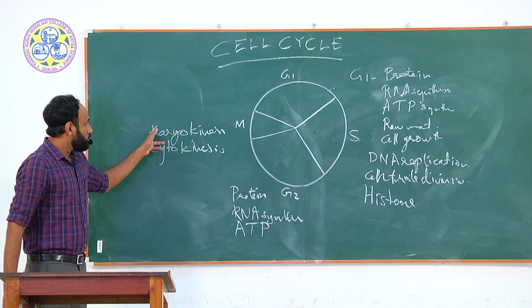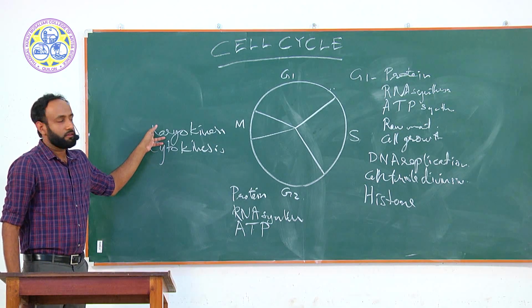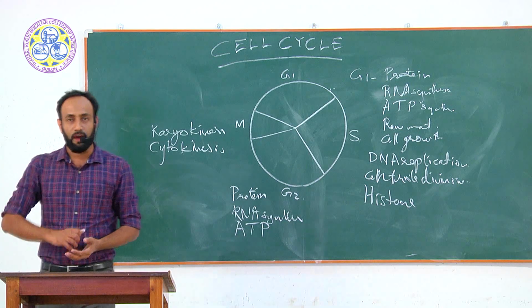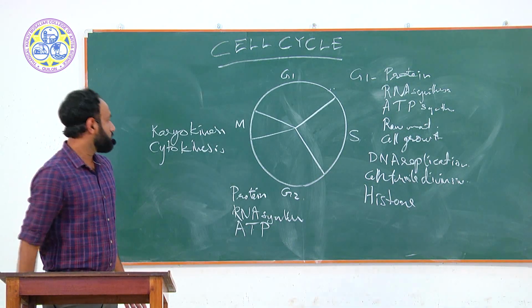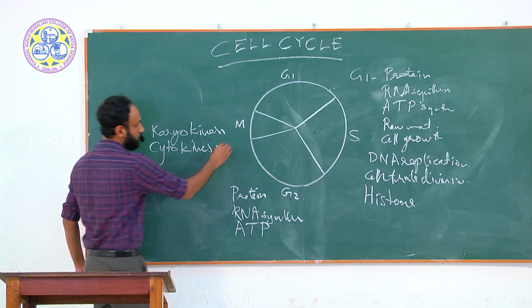Karyokinesis can simply be classified according to the arrangement of the DNA: prophase, metaphase, anaphase, and telophase.